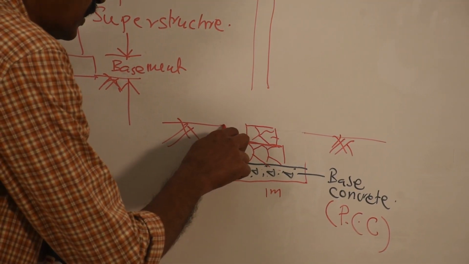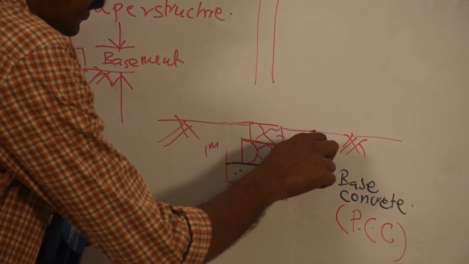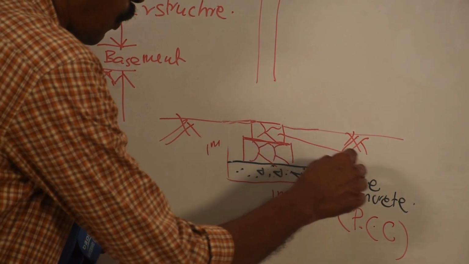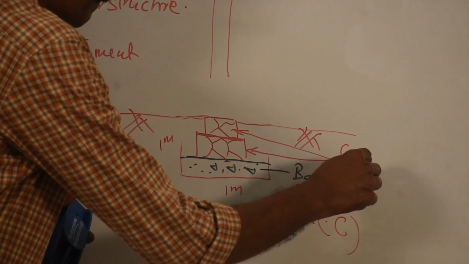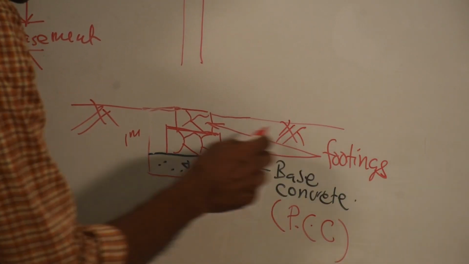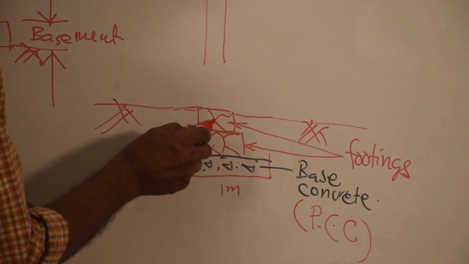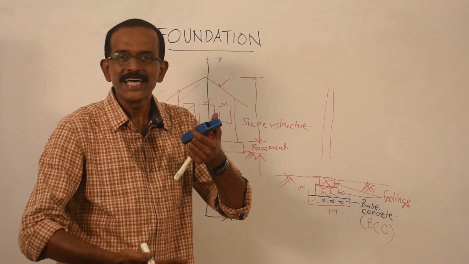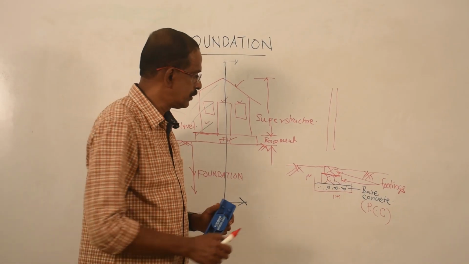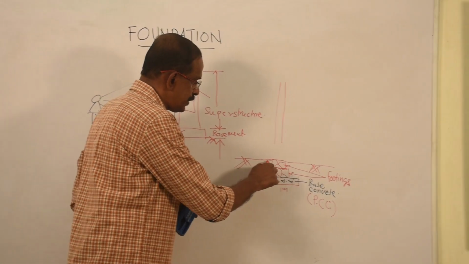And after that this portion can be filled by the same soil which is removed from there. And these are called footings. This is called the first footing, this is called the second footing. There may be third footing or fourth footing, depends upon the depth of the foundation. Now we have reached the ground level.